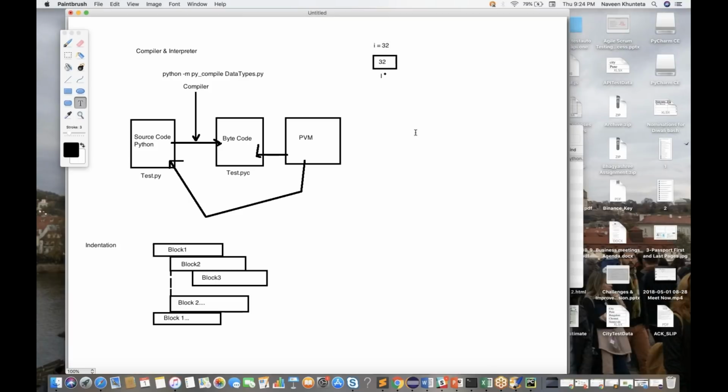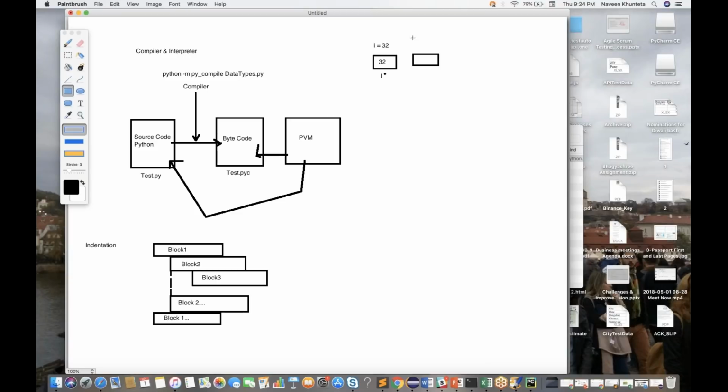The moment you write 32 plus 0.1, so 32.1, another memory allocation is made, that is called float memory allocation. This is called integer memory allocation; all the integers will be stored in this particular integer area. Now we will be creating the floating area.